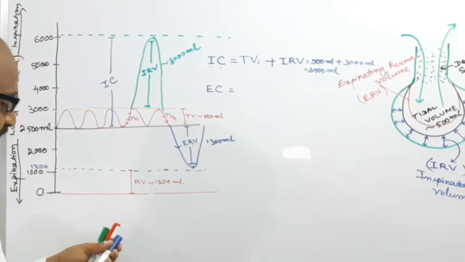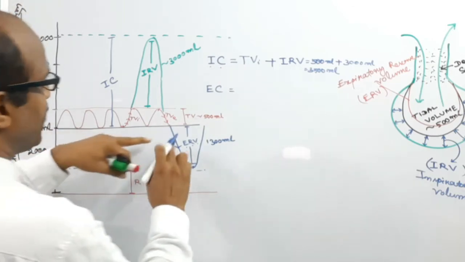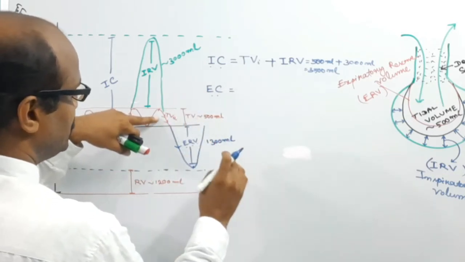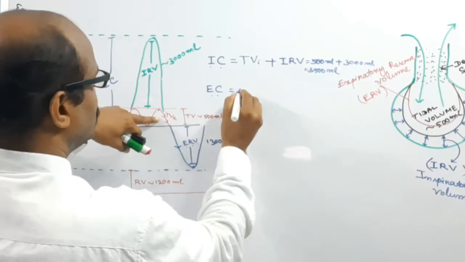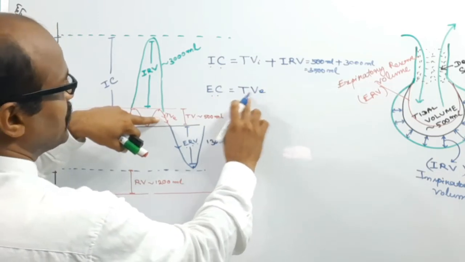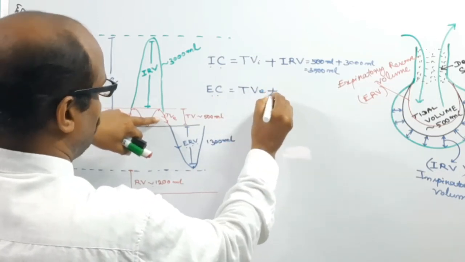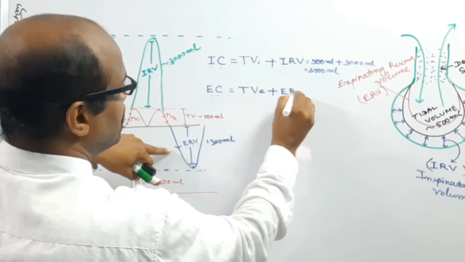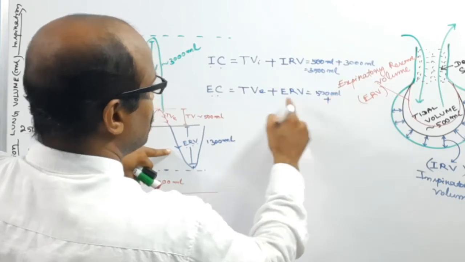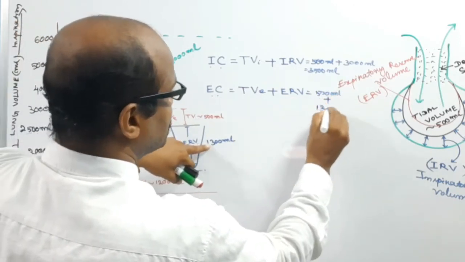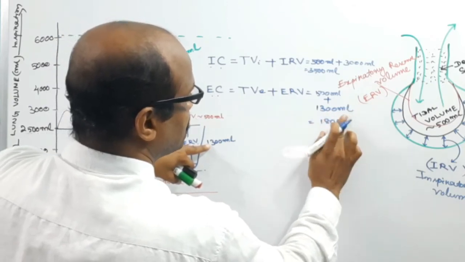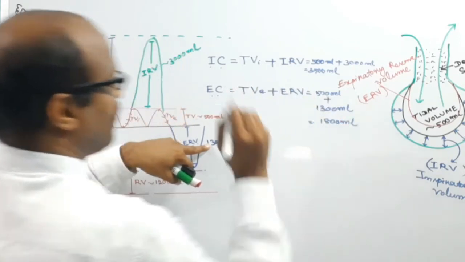That is 500 ml plus 1300 ml, so it will be 1800 ml.